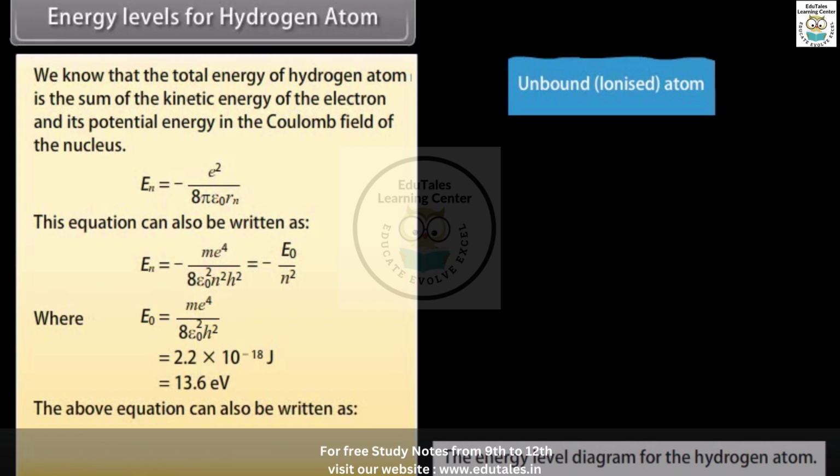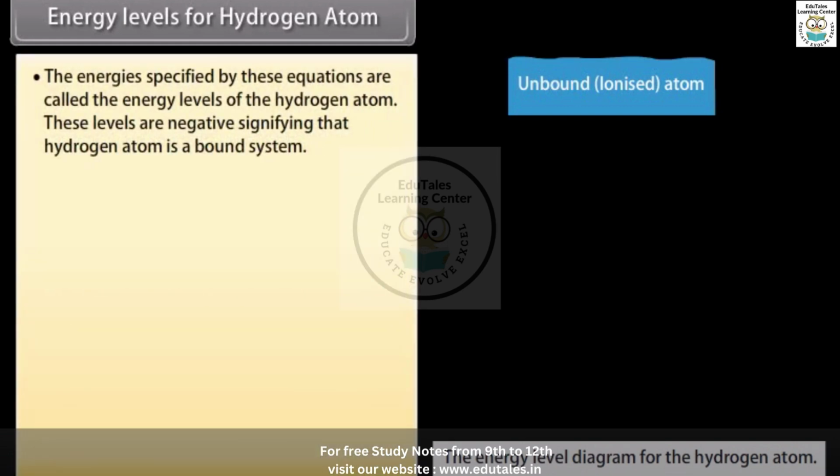The above equation can also be written as En equals minus 13.6 upon n squared electron volt. The energies specified by these equations are called the energy levels of the hydrogen atom. These levels are negative, signifying that the hydrogen atom is a bound system.